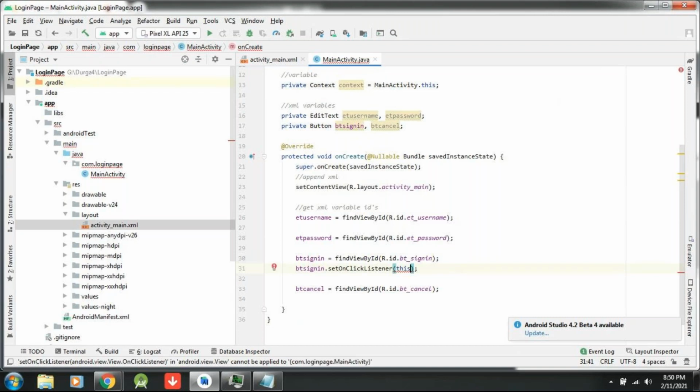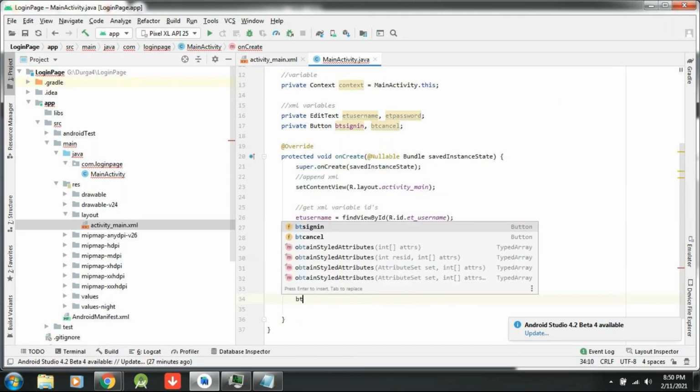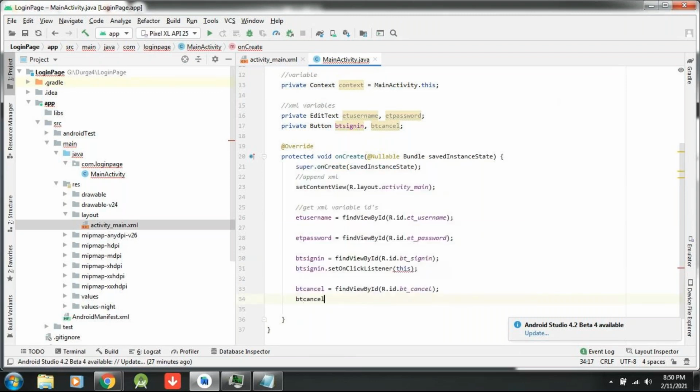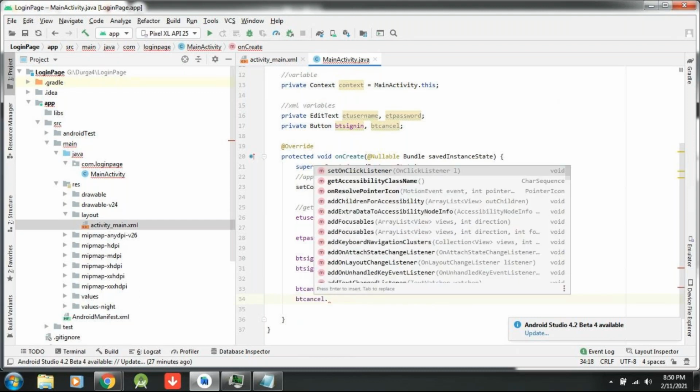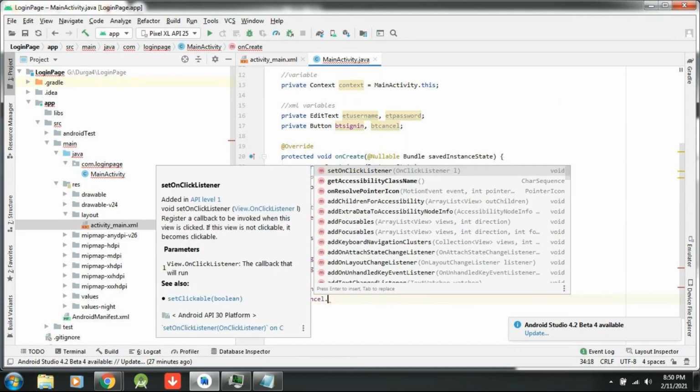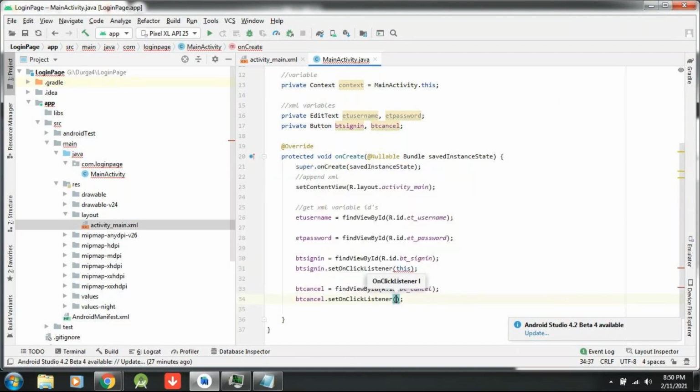I will tell. Next, for the button cancel also you have to write. Here I am getting an error. Keep it aside, I will tell you. So for the cancel button also you have to set the click. How to write? Tell me. Button cancel dot, what is the method I have to write? setOnClickListener, passing the argument this. So you must write this.